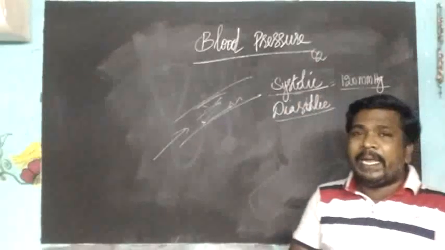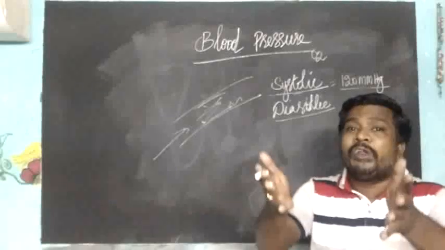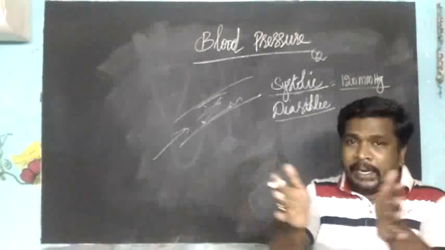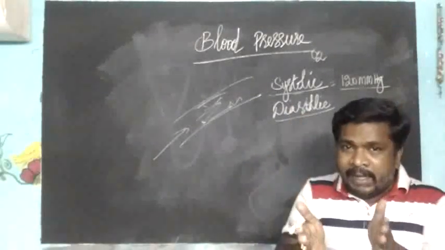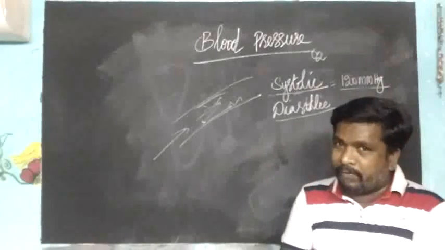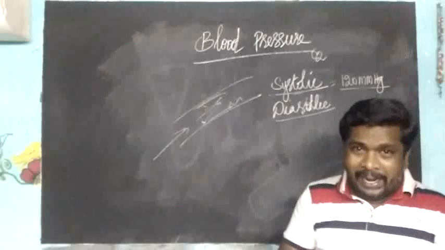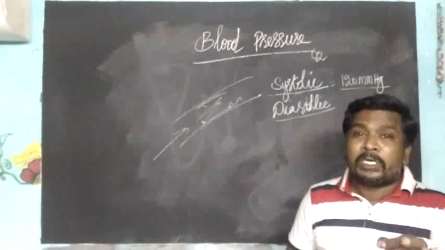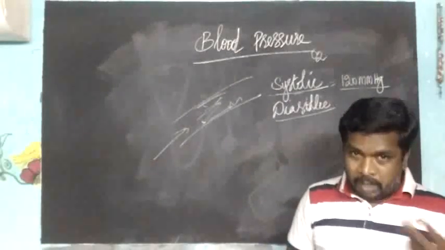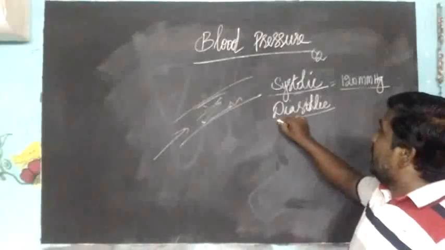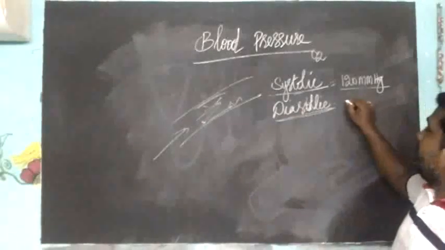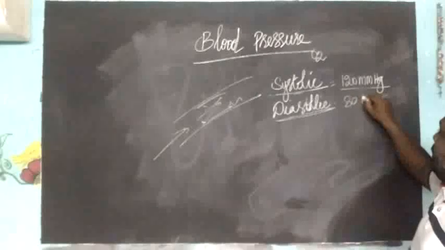When the ventricle expands or dilates to receive the blood. When the auricle contracts, the blood in the auricle comes into the ventricle, right ventricle and left ventricle, right? Then the ventricle will expand or relax. At that time a certain pressure is created in the walls of the heart. That pressure is called the diastolic pressure. It is the minimum, 80 mmHg.